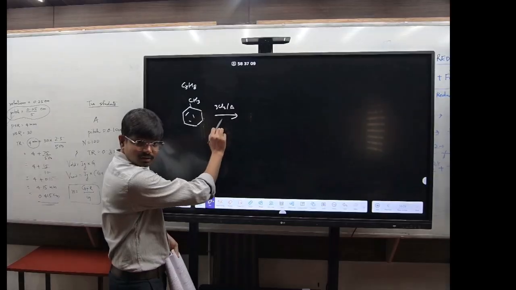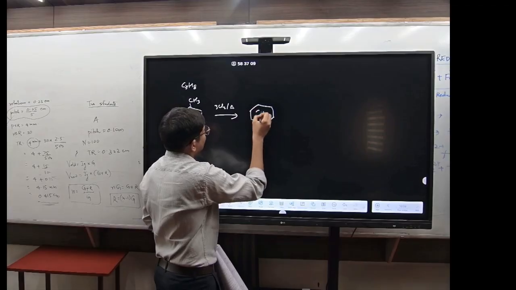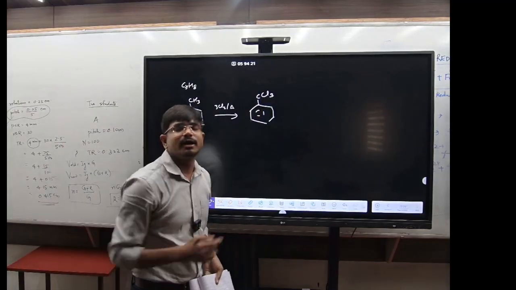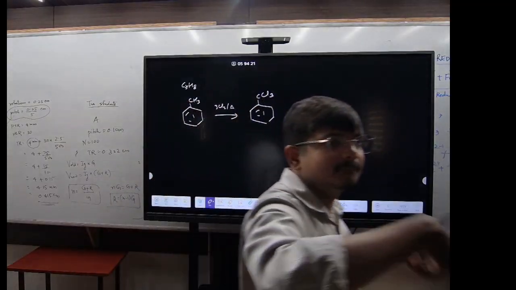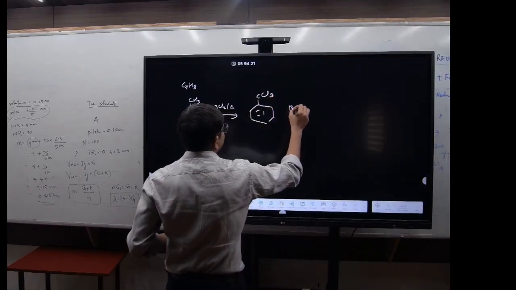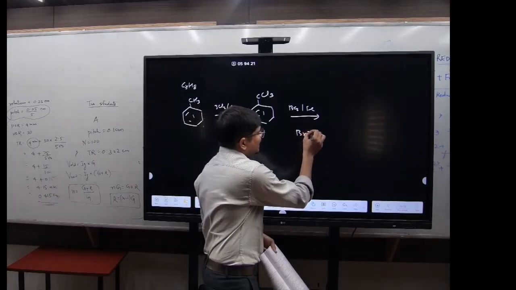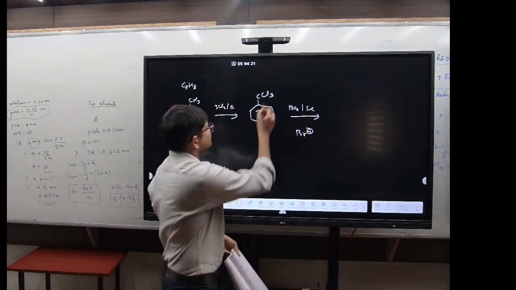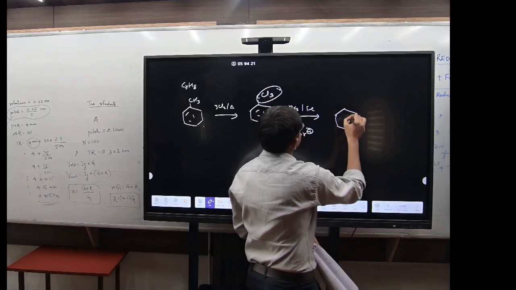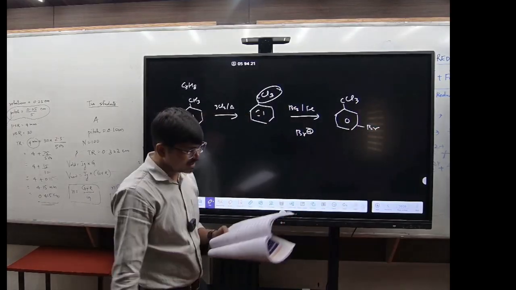So 3Cl are there, right? So the radical will form at this position, so it will form CCl3, right? Got it? Now which kind of group is this, meta directing or ortho para directing? It is a meta directing group because CCl3 is an electron withdrawing group. Now since you have Br2 and Fe, the electrophile will attach at the meta position because it is a meta directing group. So it will form CCl3 and you have bromine. Got it? Now the last step is what?